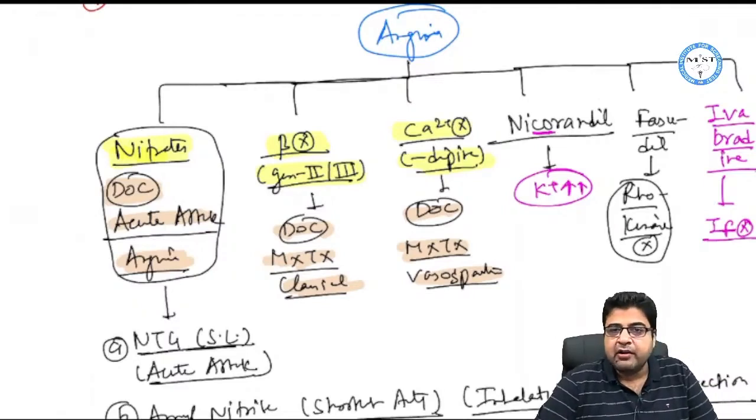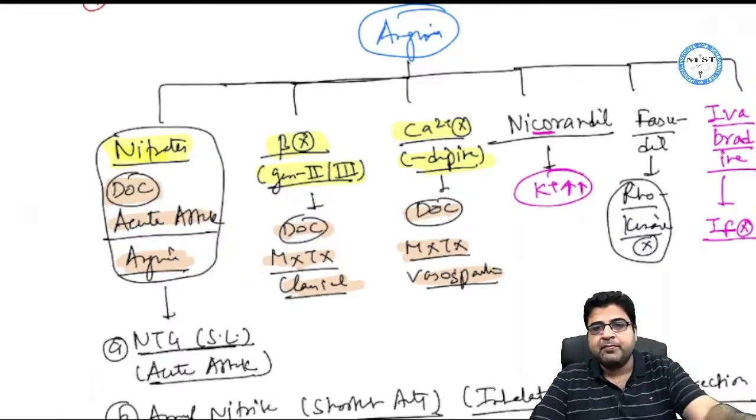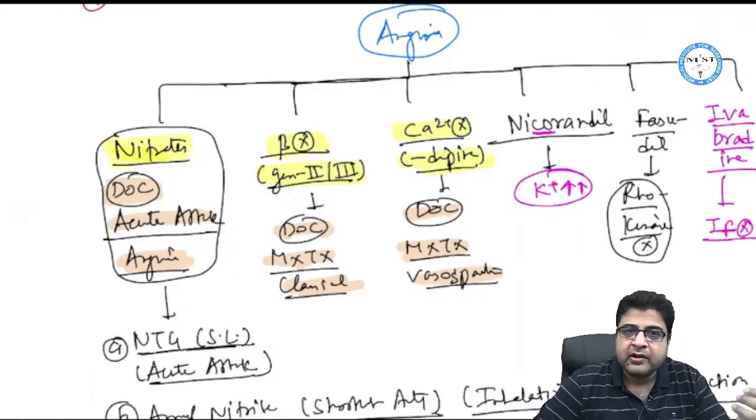Dipins are the drug of choice for maintenance treatment of vasospastic angina. Beta blockers are the drug of choice for maintenance treatment of classical angina. But nitrates are the drug of choice for an acute attack of angina, whether it's classical or vasospastic does not matter. Nitrates are the best medicines for an acute attack.